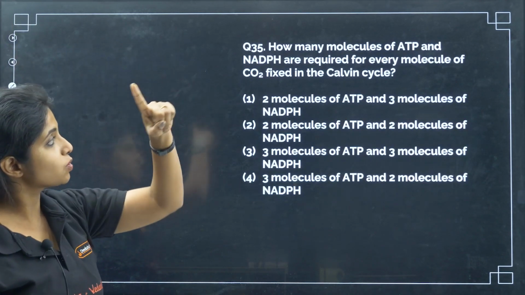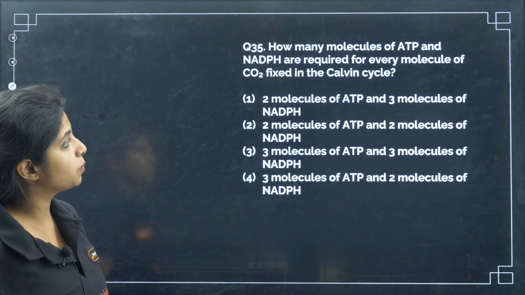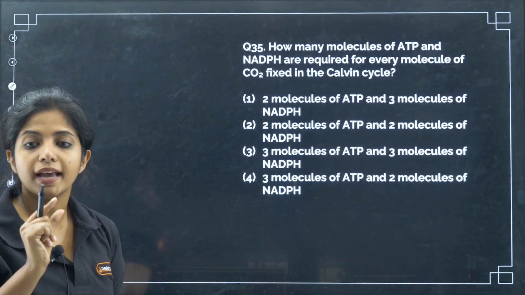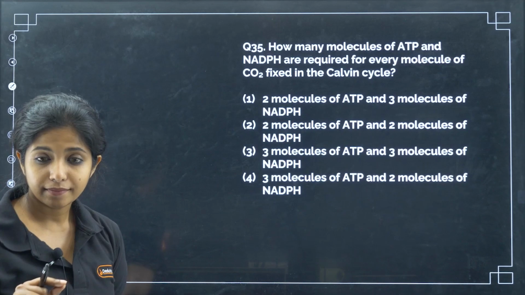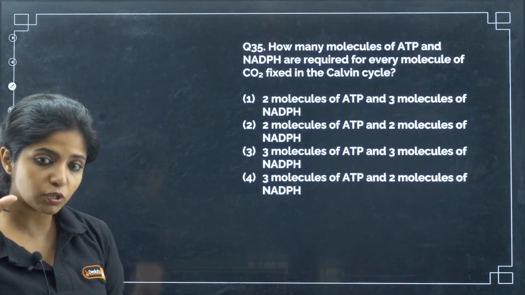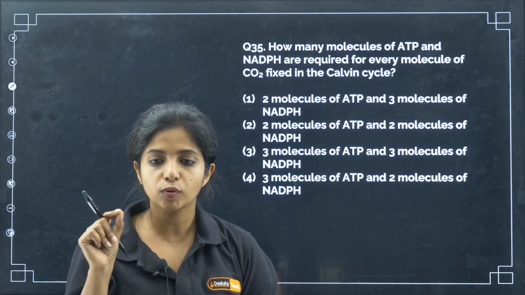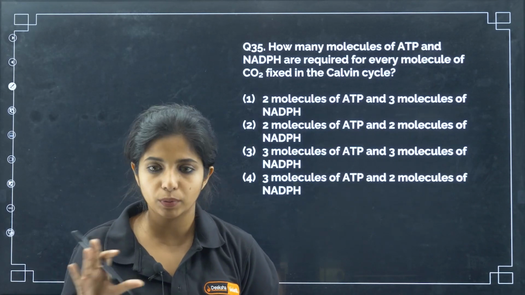Fine. Now, solve this question. How many molecules of ATP and NADPH are required for every single molecule of CO2 fixed in the Calvin cycle? Any idea? For the first process, where 3-phosphoglycerate is being formed, you do not need any ATP and things like that.